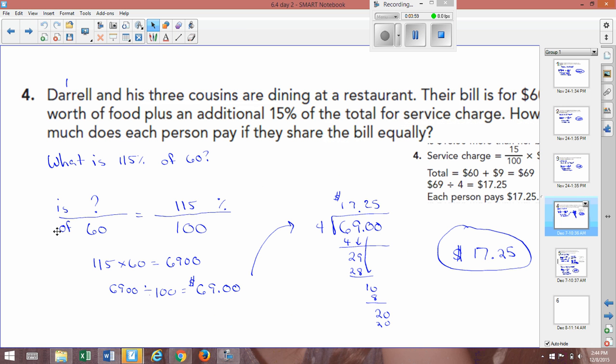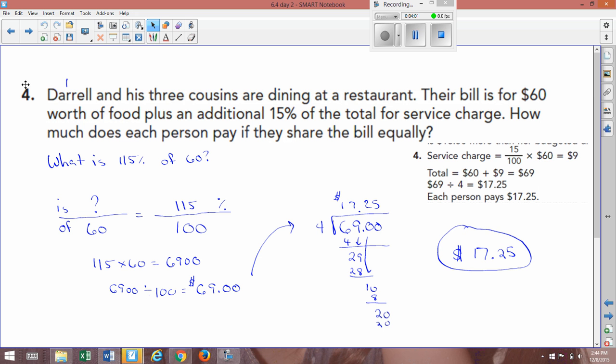Daryl and his 3 cousins are dining at a restaurant. Their bill is $60 worth of food plus an additional 15% of the total for service charge. How much does each person pay if they share the bill equally? Well, first you have to find out how much was spent on the bill. So we know that we're adding an additional 15% to our total. So you have to find